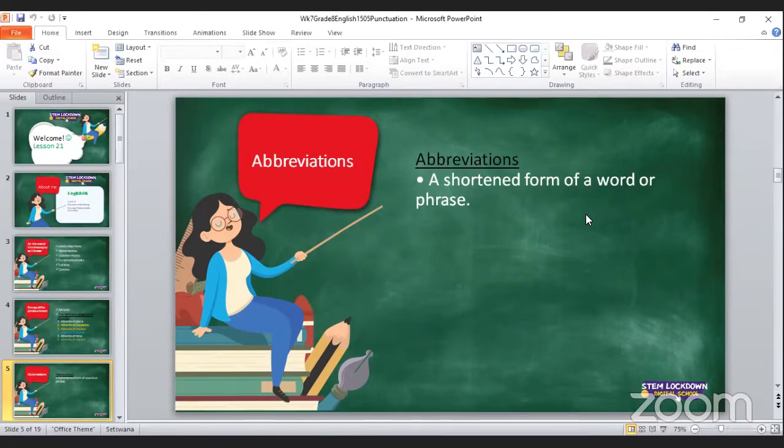I see in the chat there are already examples given by Leslie S saying RSA, which stands for the Republic of South Africa. Then we have HIV, which stands for Human Immunodeficiency Virus.